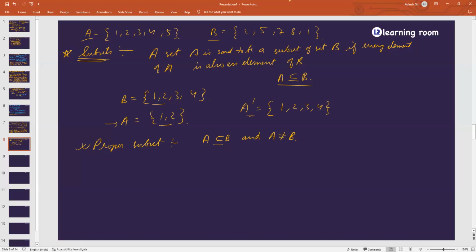If A is a subset of B, but is A equal to B? No. Everyone, is A equal to B? No, sir. So if this happens, this will be called a proper subset. Otherwise, if all of the elements are copied for making the subset, we don't call it a proper subset, we just call it a subset. Now agree everyone? Understood?